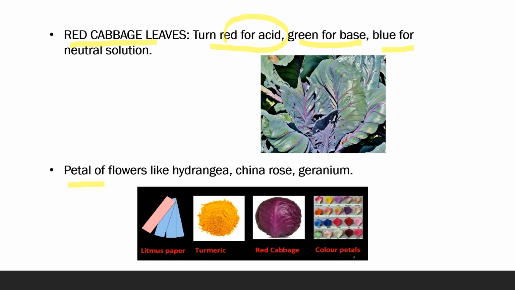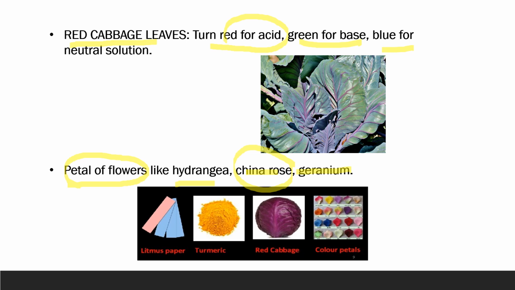Apart from this, petals of many flowers can also be used as natural indicators, for example hydrangea, China rose and geranium. Among these, China rose is the most common flower, also known as hibiscus or gudhal in Hindi. When we prepare a solution of China rose in water, it can be used as an indicator. It gives dark pink color with acid, green color with base, and no color change with a neutral solution.